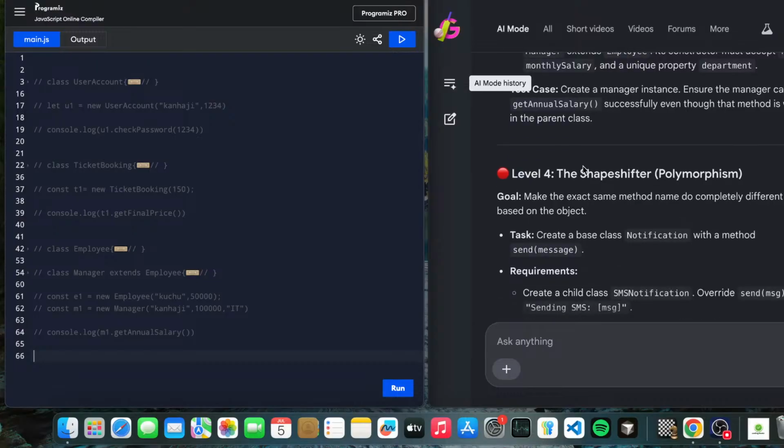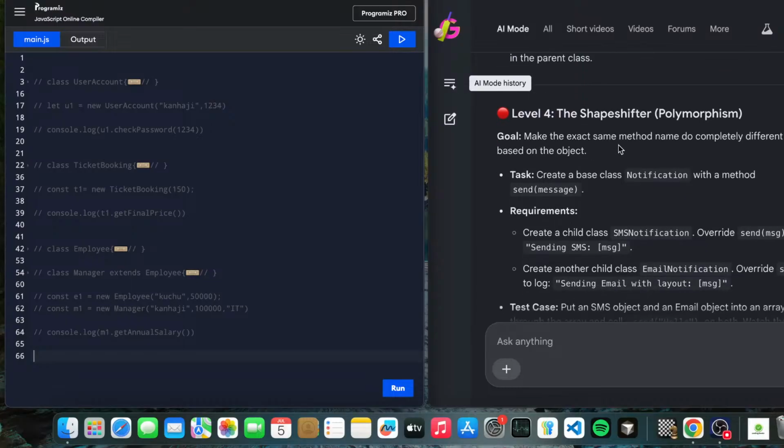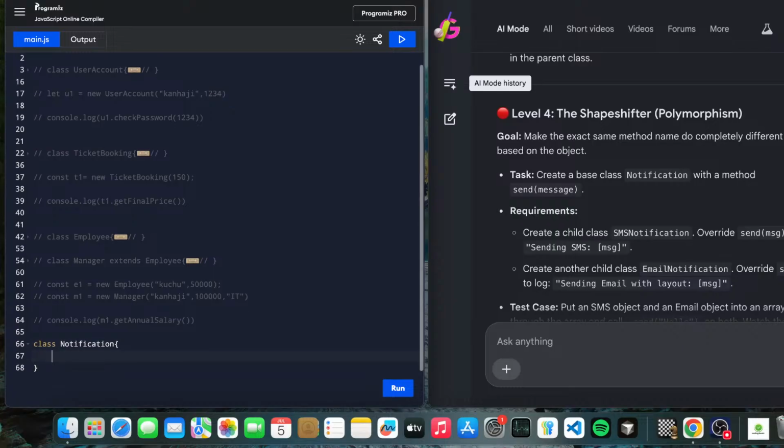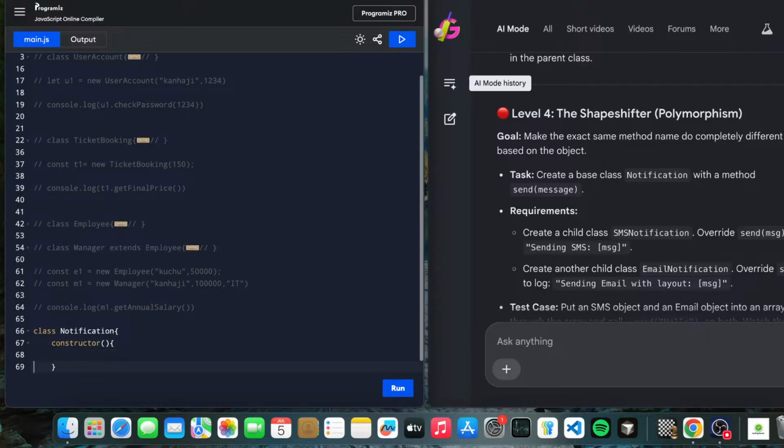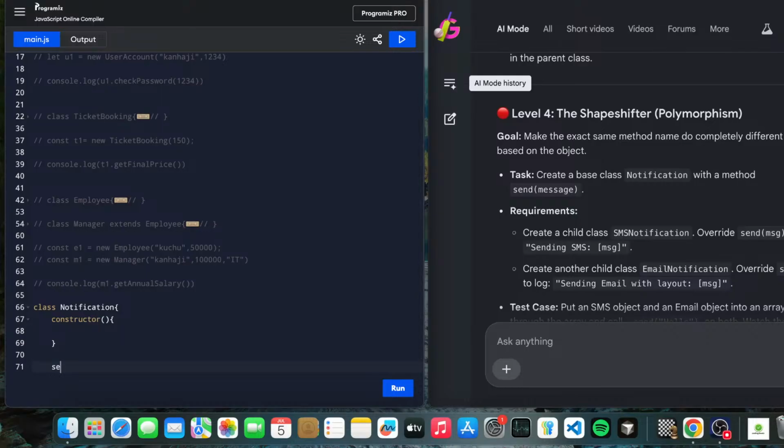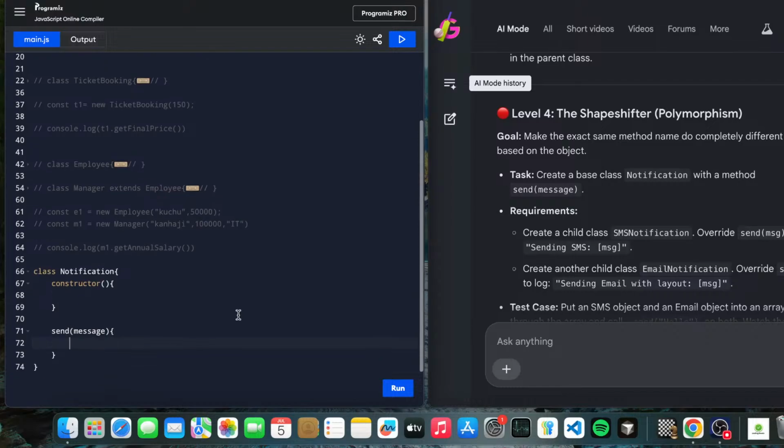And now we are moving forward with polymorphism, the shape shifter. Make the exact same method name do completely different things based on the object. Create a base class, Notification. Let's create that notification. We haven't created a notification yet. It's a class, so remember the constructor. Let's have a constructor, and a method, send message. In that method we have a message, and let's see what it will be doing.